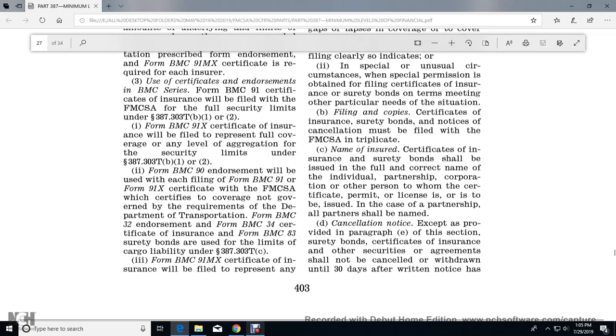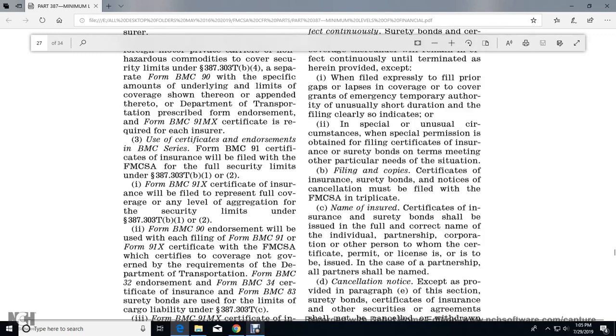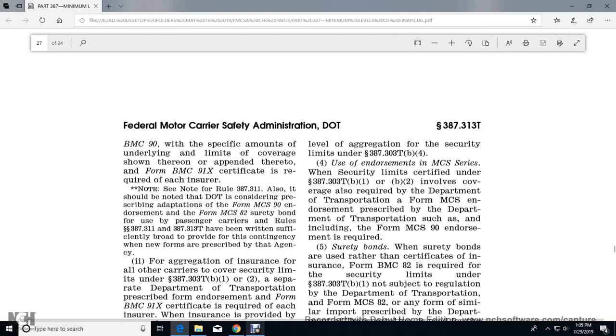Form BMC 32 endorsement, Form BMC 34 certificate of insurance, the Form BMC 33 surety bonds used at the limits of the cargo limiting liability on 3873032 BC. Form BMC 91 MX certificate of insurance will be filed with the representative at the level of aggregation security limit to 3873003TB4.